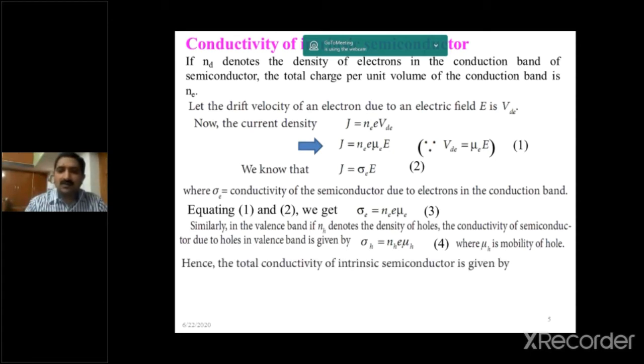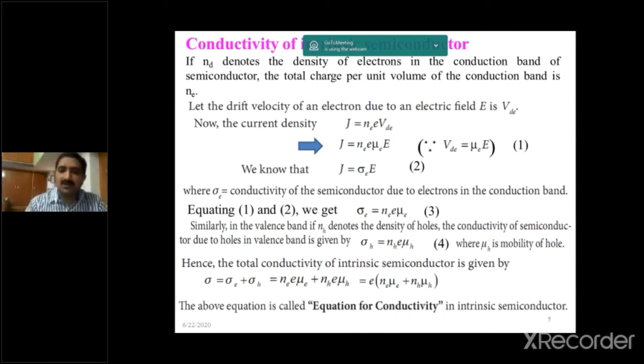Hence, the total conductivity of an intrinsic semiconductor is given by sigma is equal to sigma E plus sigma H. The summation of conductivities due to electrons in the conduction band and holes in the valency band gives the conductivity of the intrinsic semiconductor, which is sigma E, Ne E mu E, plus sigma H, NH E mu H. Taking the charge of the electron E common, sigma is equal to E into Ne mu E plus NH mu H. The above equation is called the equation for conductivity in an intrinsic semiconductor.